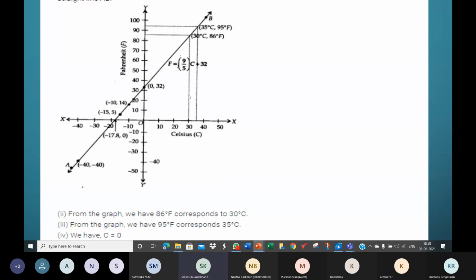Ma'am, can we use the values on graph? No, ma'am, 35 degrees Celsius, 95 degrees Fahrenheit, can we use that? No, you didn't get me right. You're not using any numerical value here. Right now, take my instructions correctly. Write the relation F is equal to 9 by 5 C plus 32.